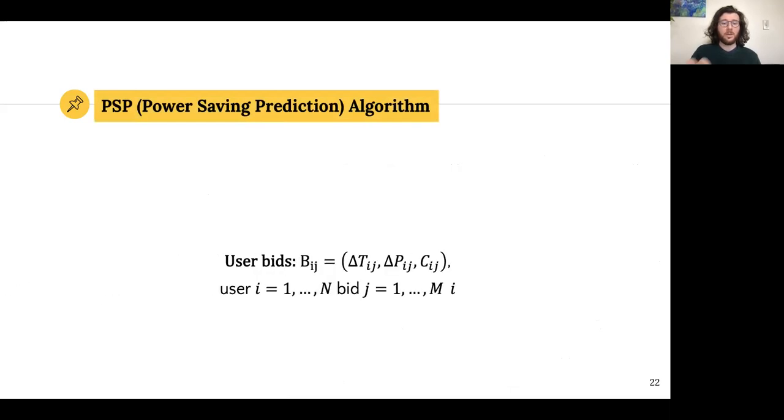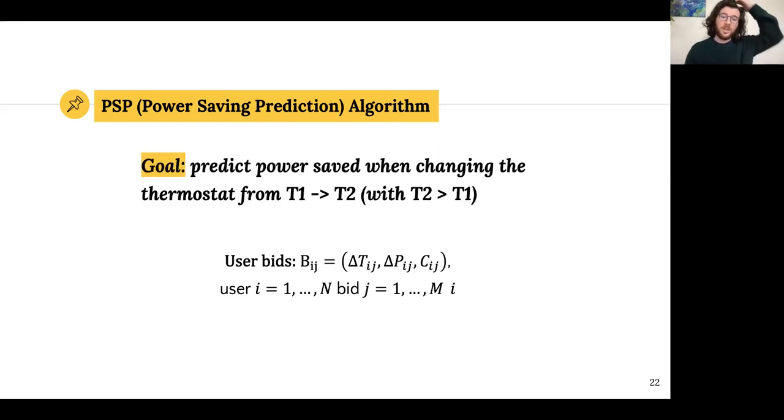As I said before, given a user bid, which is a triplet of delta T, delta P, and C, the user knows how much temperature they would change and they know how much money they want, but they don't know what the power saving is. And so the energy management systems in their homes predict the power saved when we go from temperature T1 to temperature T2.